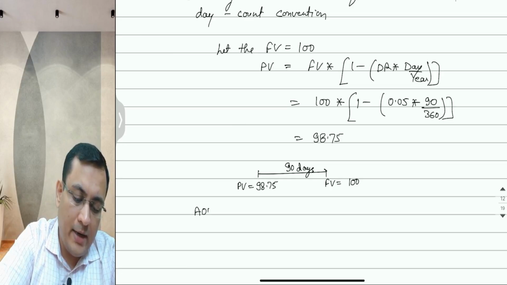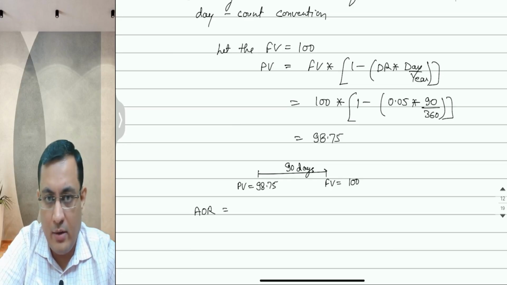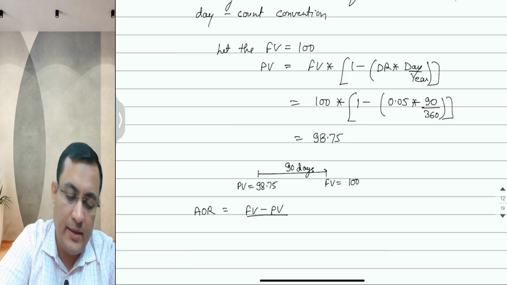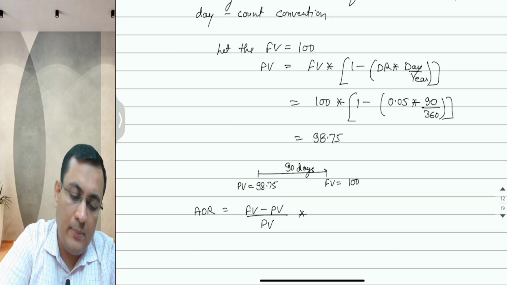So what will be the add-on rate with these numbers? The formula for add-on rate is FV minus PV, the return, over the present value, multiplied by year over days with the day count periodicity.